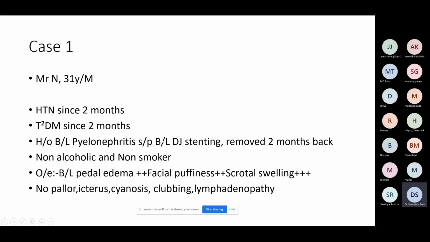So here the things which you would note are one, his duration of diabetes is only 2 months, right? I've been emphasizing it is 5 years. Okay, agreed that it is more for type 1. Type 2, even at onset, could be there. So this may or may not be there. Okay, agreed.